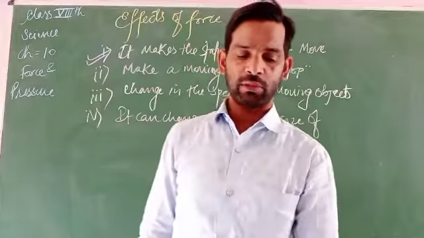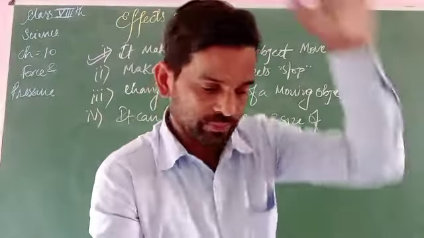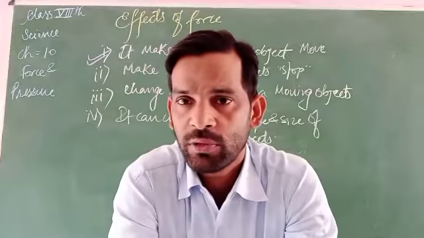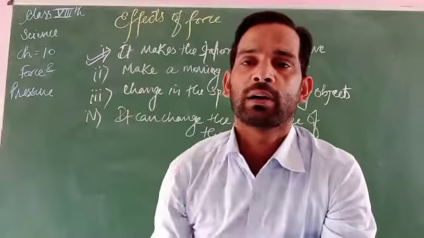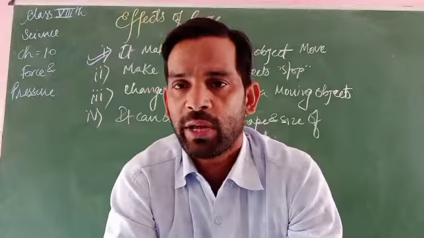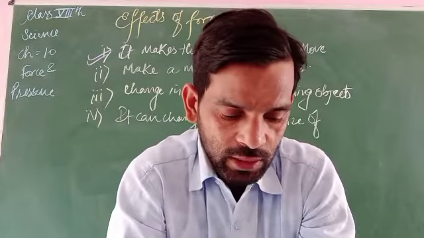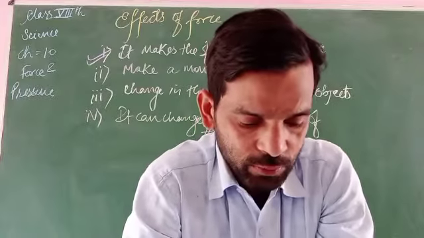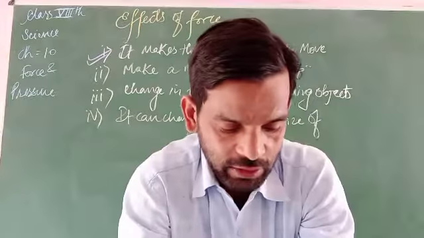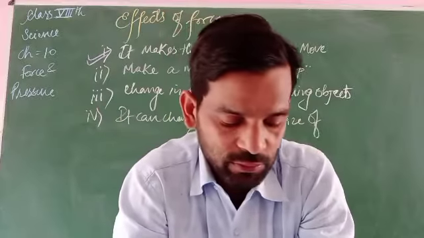So first of all, force can make a stationary object move. How does it happen? Suppose there is a drawer in a stationary state. When we try to pull it, it comes in the direction in which we pull. Next, when you push a trolley, it moves forward. The trolley also moves forward by applying force on it. So forces act on a stationary object to make it move.